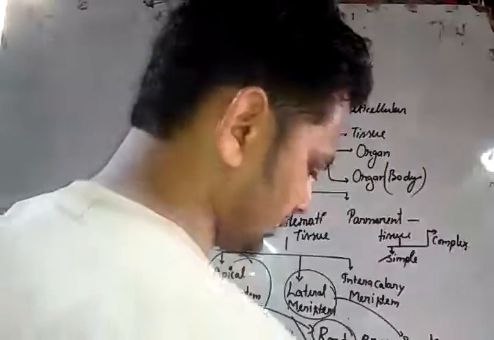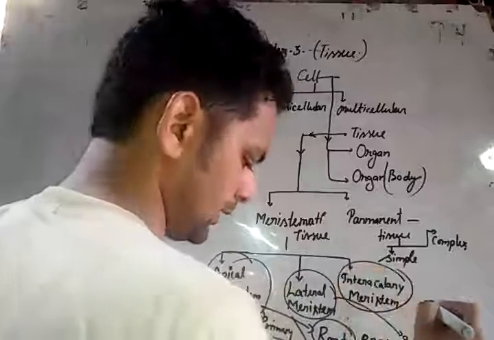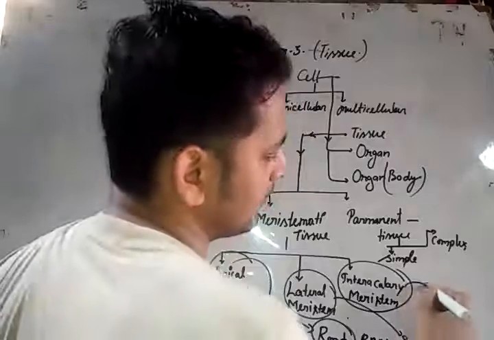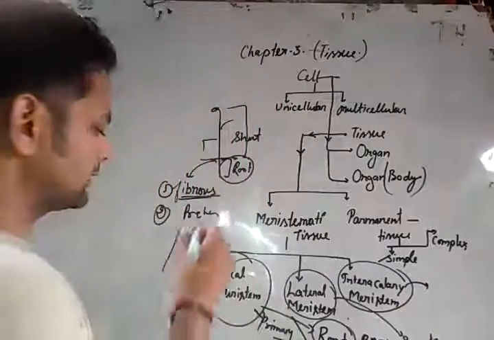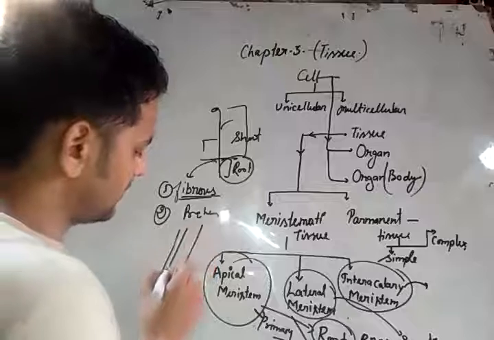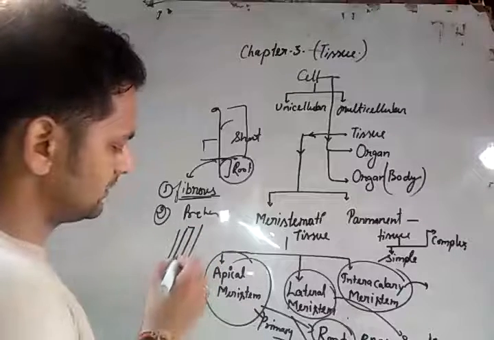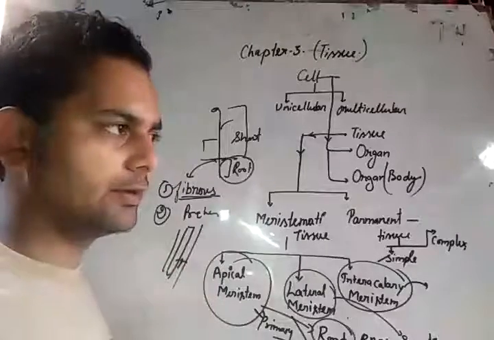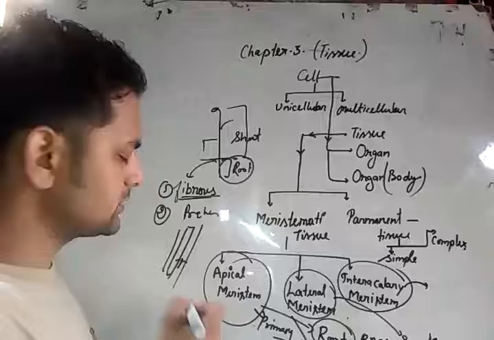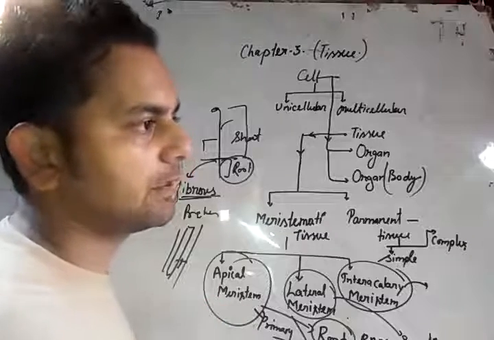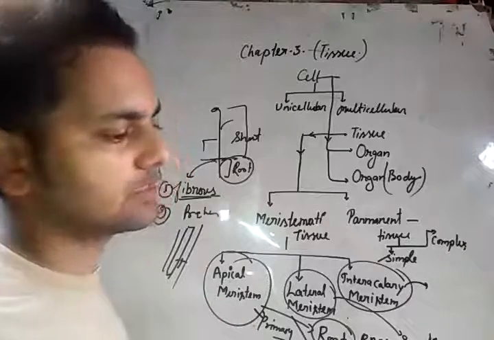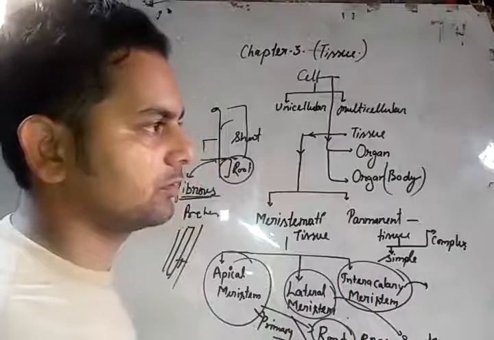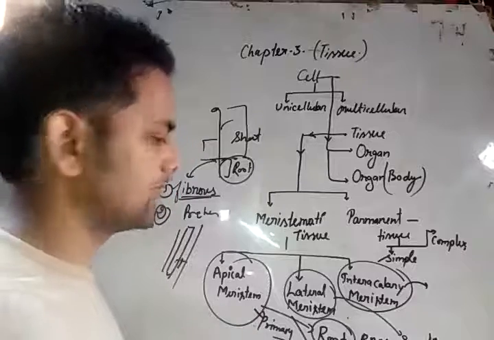Now intercalary growth. The intercalary meristem is situated between the region of the permanent tissue and the meristem tissue. When you observe the inner part of stems, this layer is known as the intercalary meristem, because it may be permanent and it may be meristem tissue. They are present between the meristem and the permanent tissue.